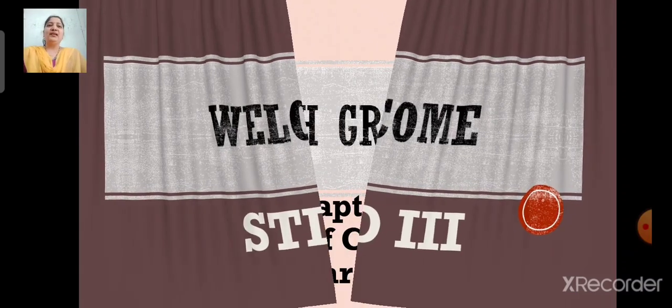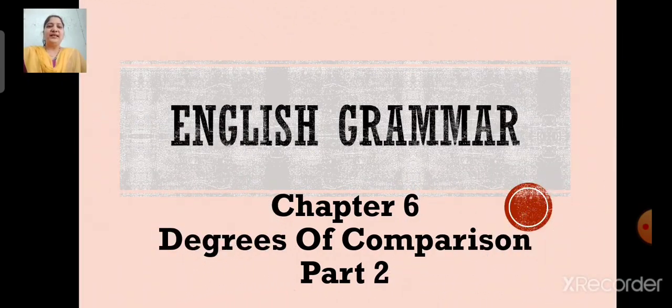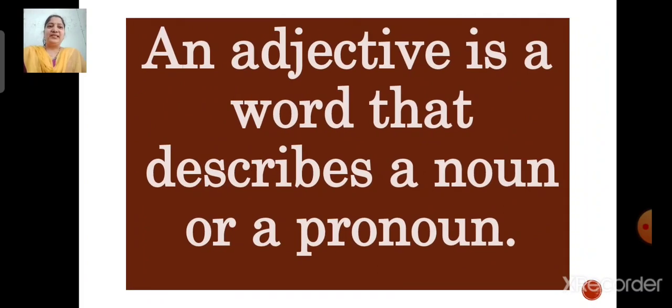In today's class of English Grammar, we will continue with chapter number 6, Degrees of Comparison, part 2. Now children, what is an adjective? Yes, you are right. An adjective is a word that describes a noun or a pronoun. I repeat, an adjective is a word that describes a noun or a pronoun.